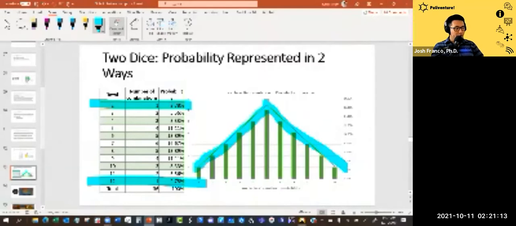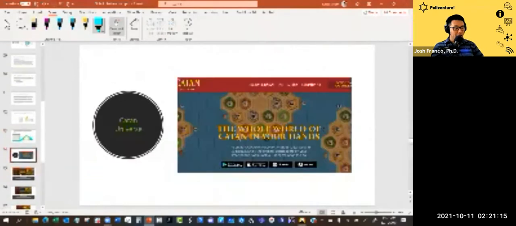So what we're going to do next is apply this idea of randomness and probability to the game of Catan Universe. I'm going to go ahead and pause for a moment just to get this set up, and then we'll walk through that process.